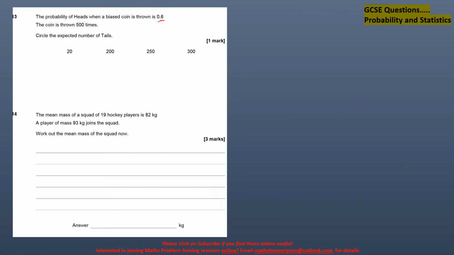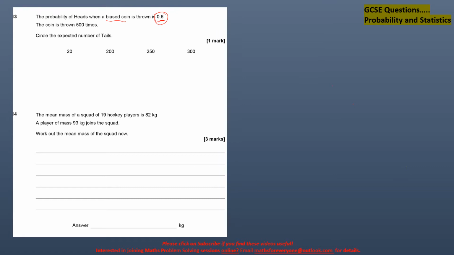So it is a biased coin. As you can see, because the probability of heads is 0.6, if it was an unbiased coin, you'd have a fair chance, so the probability of heads and tails would be equal. So it is not. The probability of heads is more.